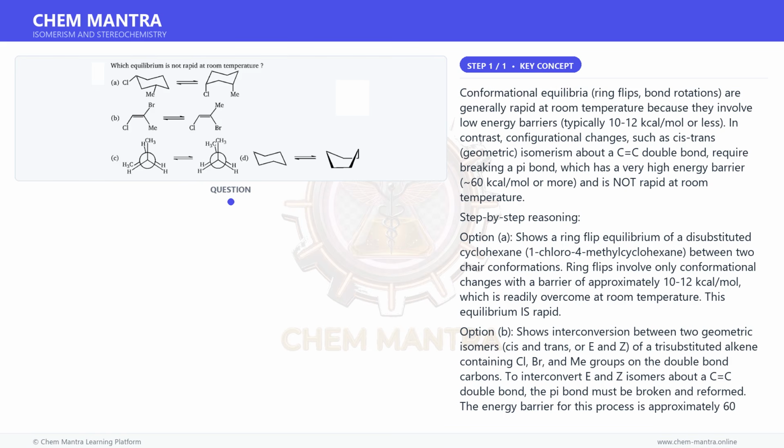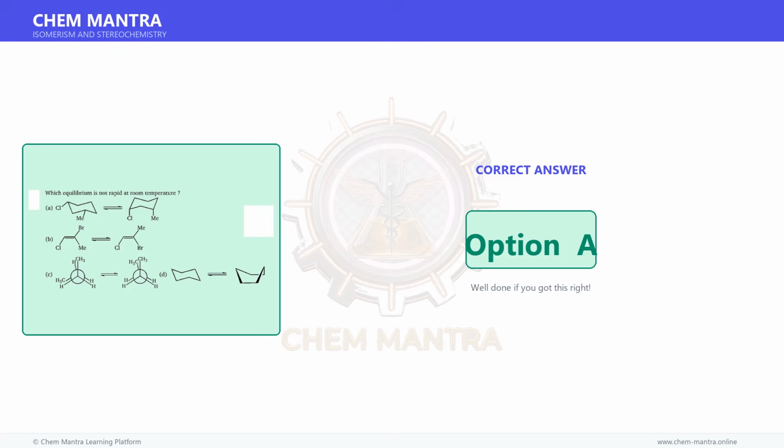Why other options fail? Options A, C, and D all involve conformational changes, ring flips or bond rotations, with low energy barriers that are easily overcome at room temperature. Only option B involves a configurational change requiring pi bond breaking, which has an insurmountably high barrier at room temperature. Therefore, the correct answer is option A.